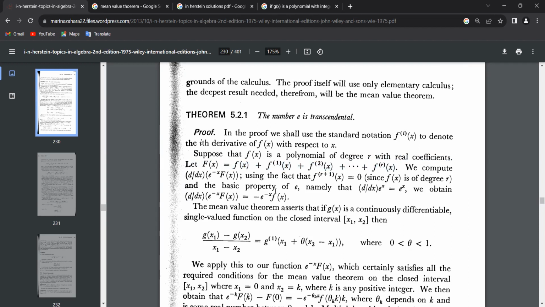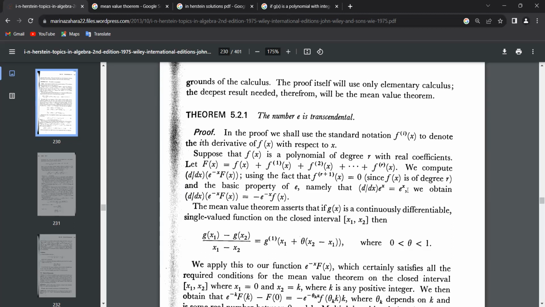So f of x plus the first derivative of f plus the second derivative and so on up to the r-th derivative, f^(r). From r plus 1 onwards, the derivative is 0 anyway, so that is not included. So he stops it at f^(r) of x. Now he says we compute the derivative of e to the minus x times F of x. Again, due to some cancellation, it comes out to be this: e to the minus x times minus small f of x, by the product rule and cancellation.